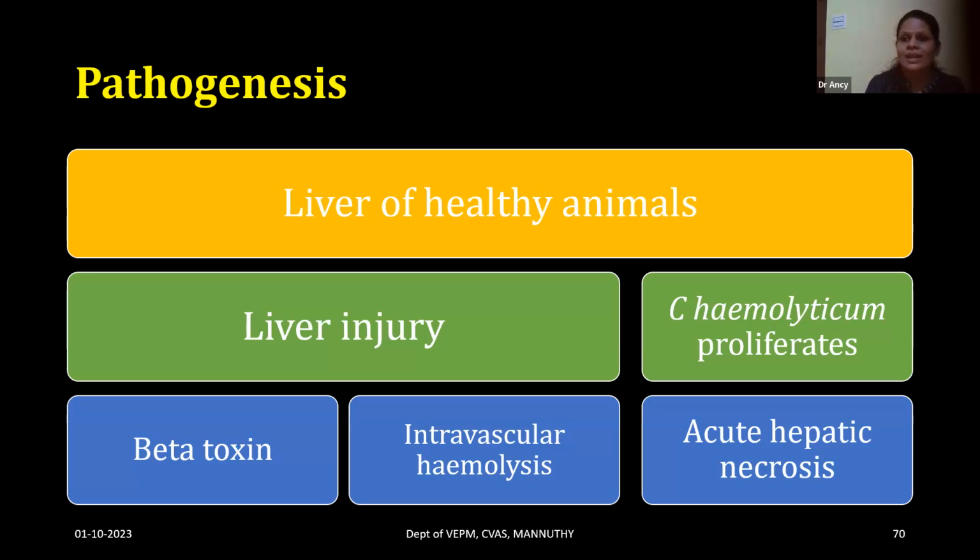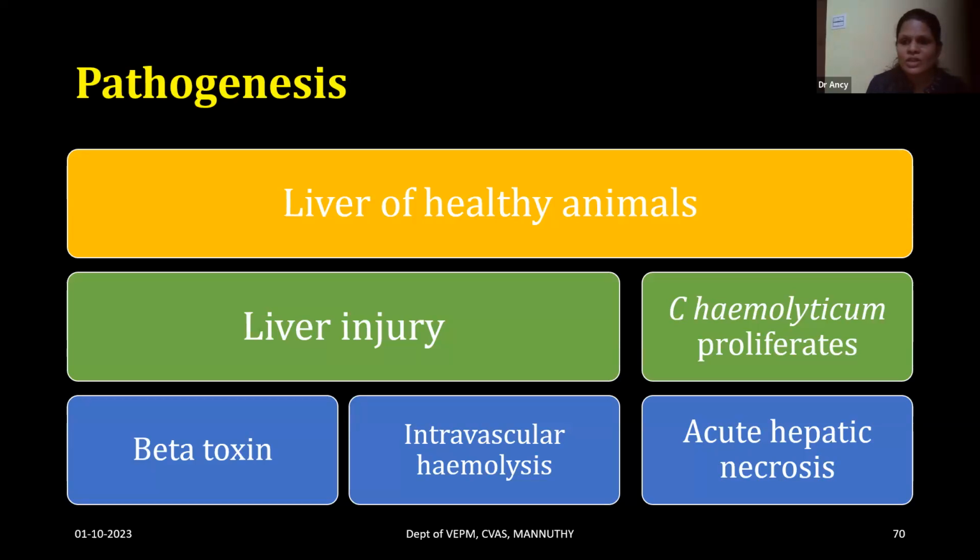This Clostridium haemolyticum organism produces beta toxin. This beta toxin causes intravascular hemolysis, damages the capillary endothelium, and causes anemia, hepatic infarction, and acute hepatic necrosis also. So the organisms stay dormant in the liver of healthy animals.